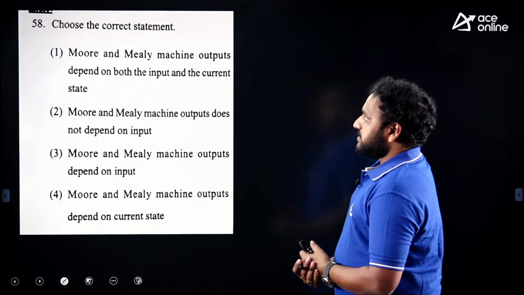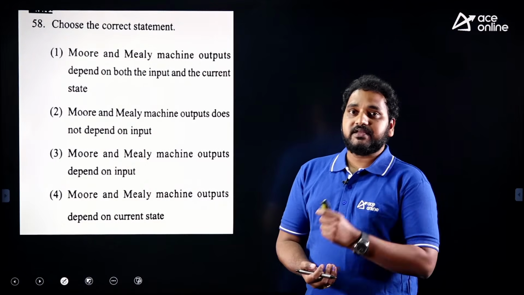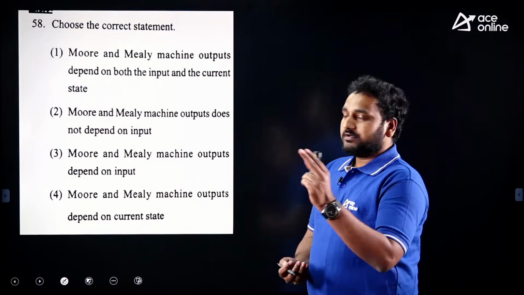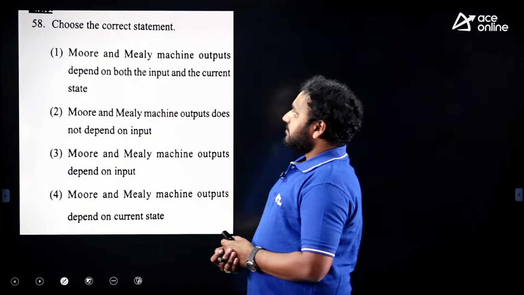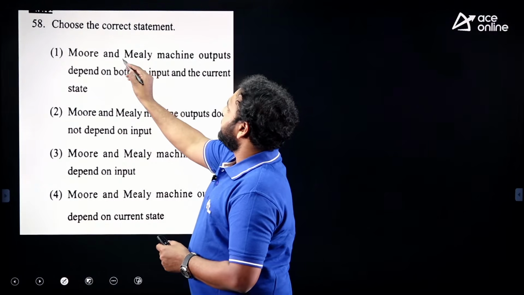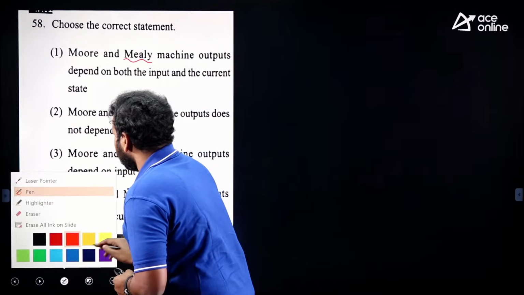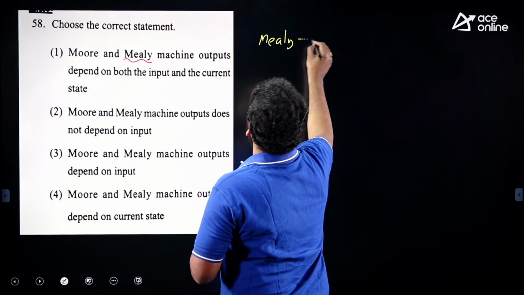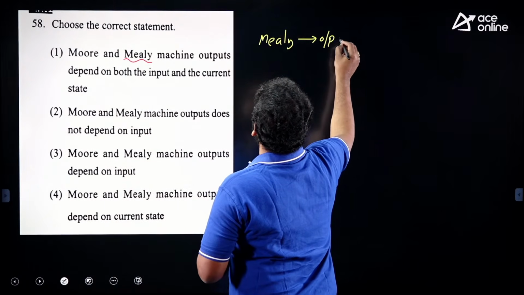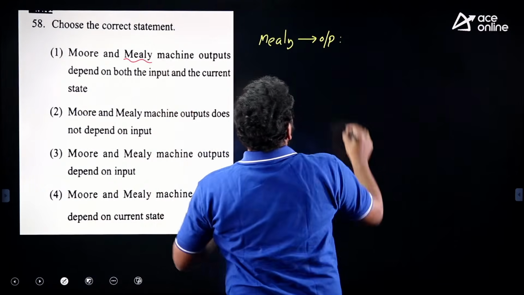Choose the correct statement. It is purely a topic from ECE, FSM, finite state machines. There are 2 types of machines we have, Mealy and Moore machines. Coming to the definition of a Mealy finite state machine: in a Mealy finite state machine, output depends on present state and input.